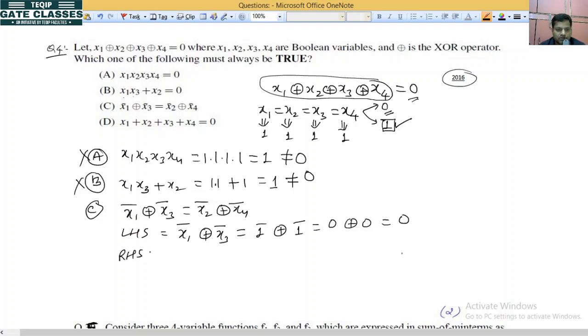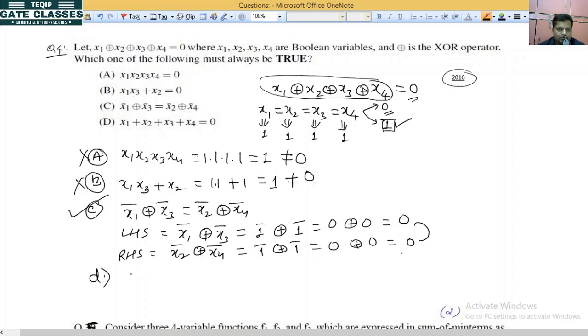Now right hand side, if you place x2 bar XOR x4 bar is equal to 1 bar XOR 1 bar, it will be 0 XOR 0, that will be 0. So both are same, so this will be the correct option.